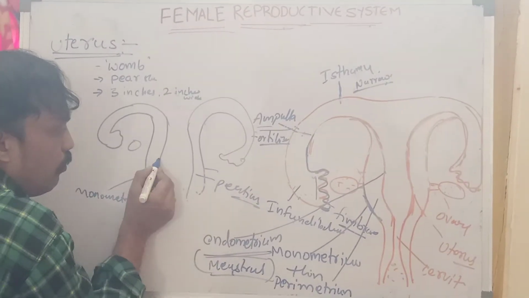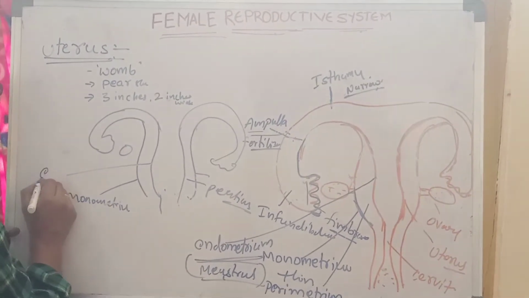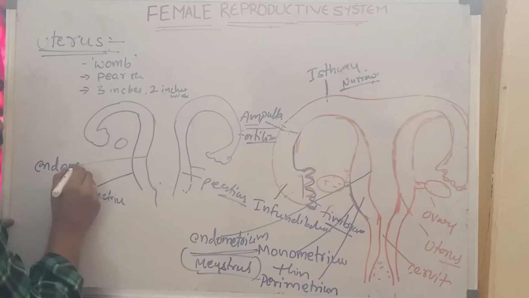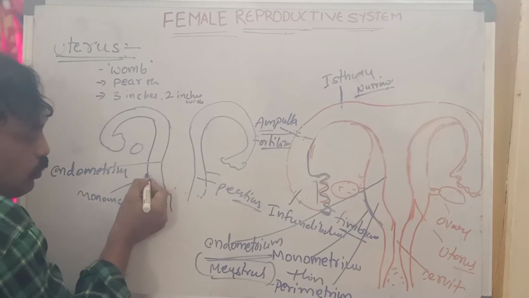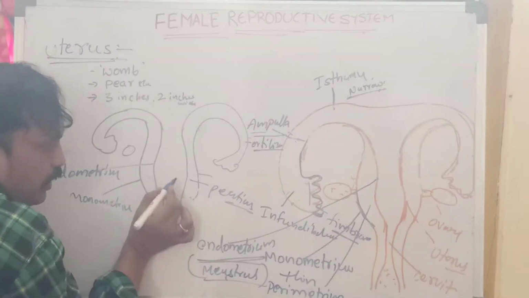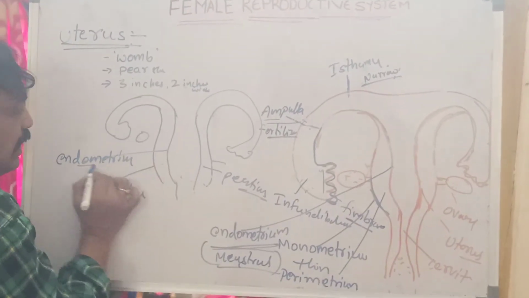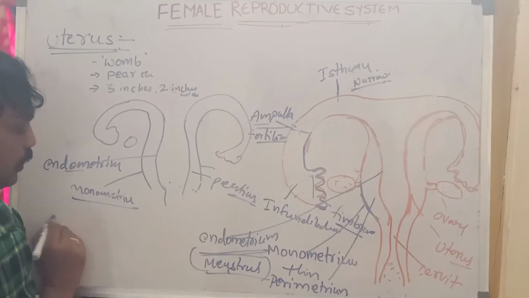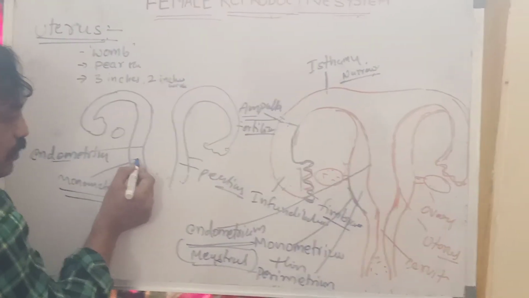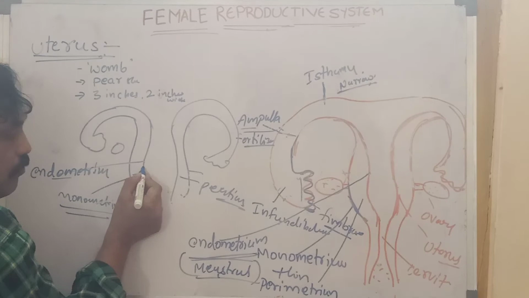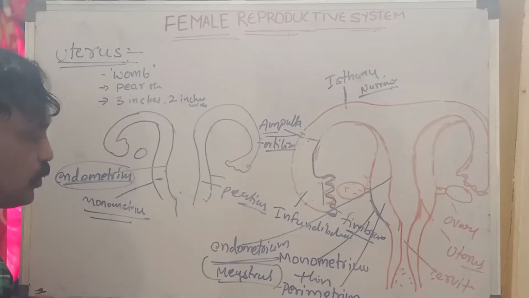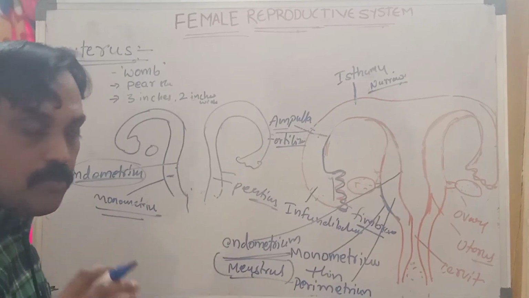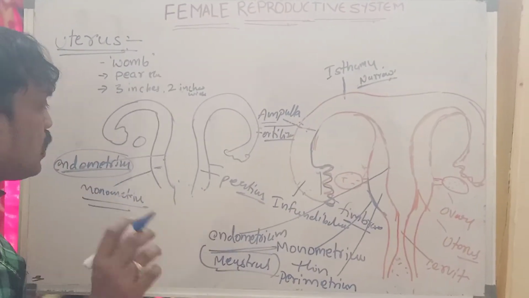After that, the endometrium is the inner layer. It is a single layer on the surface, with multiple layers beneath, and it is also a thick layer. Only the perimetrium is the thin layer. The myometrium is a thick layer. After that, the endometrium is also a thick layer, showing development at the time of the menstrual cycle.